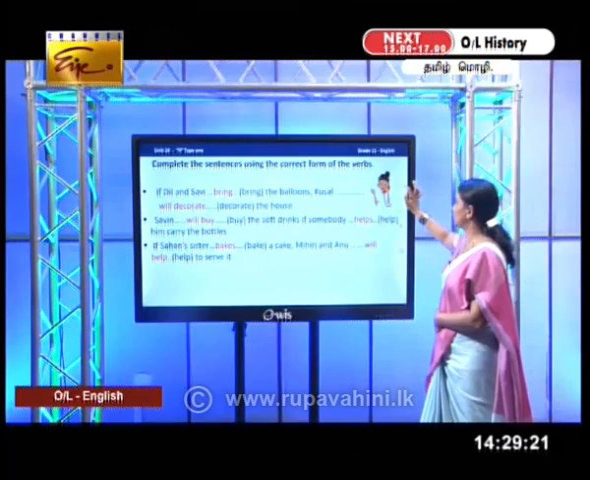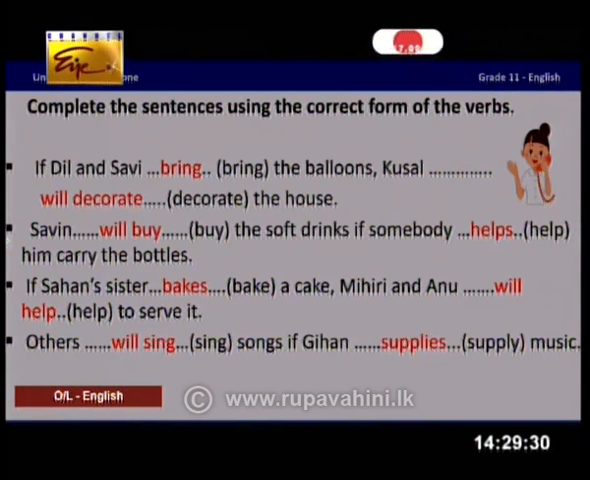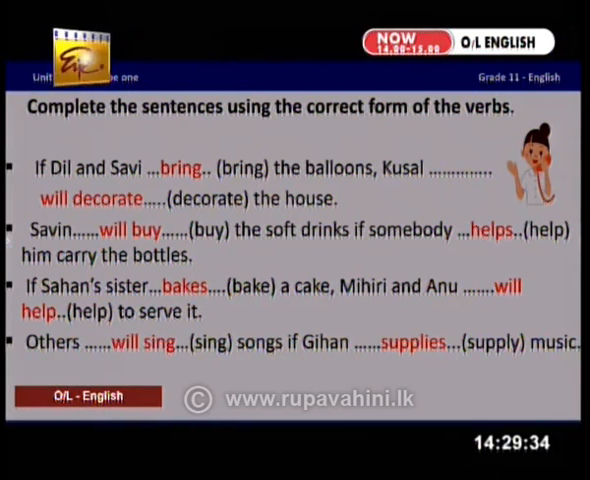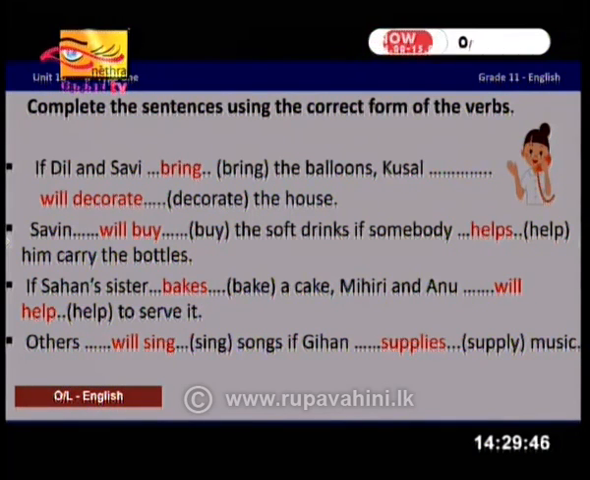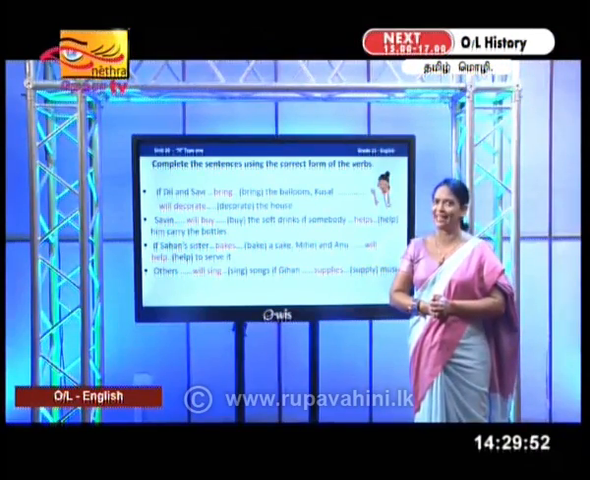We'll move on to the fourth. Others will sing songs if Gihan supplies music. That's correct because we start if with Gihan. So, that is the condition. Therefore, the verb in that clause should be in simple present. Therefore, we have if Gihan supplies music. And what is the complete sentence? Others will sing songs if Gihan supplies music. Right? So, you get a little bit of practice with that, I hope.